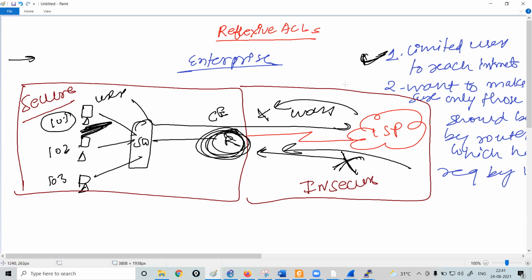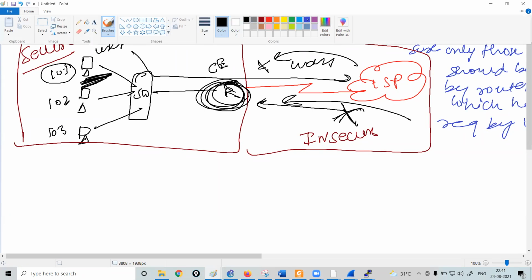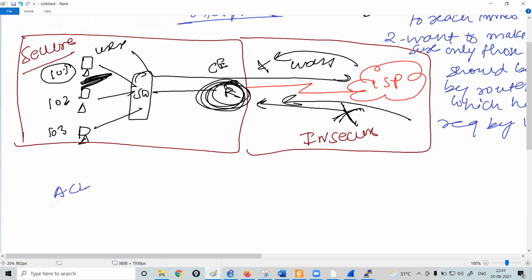Now, how can you achieve these things? As a network engineer, what can you do? You can just configure an ACL on the router. Let's suppose this interface is F0/0 and this interface is F0/1.